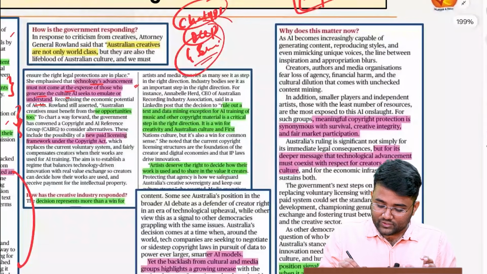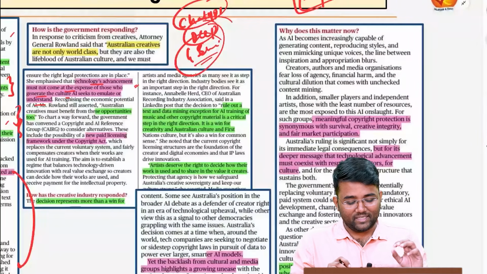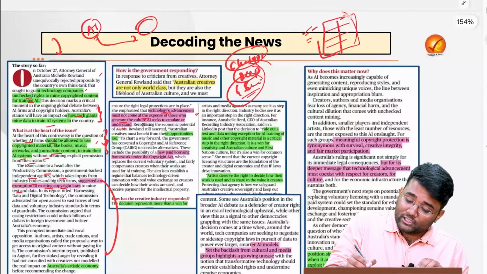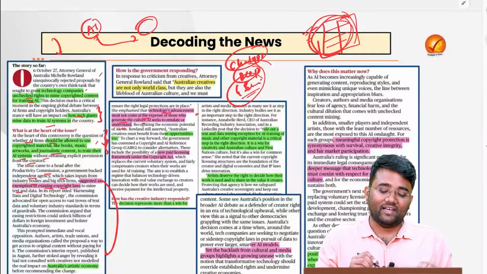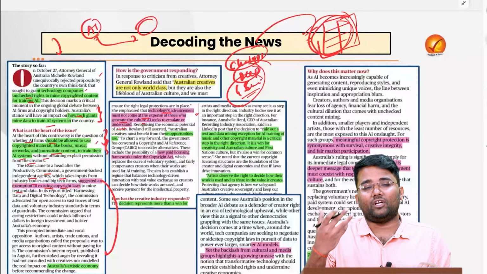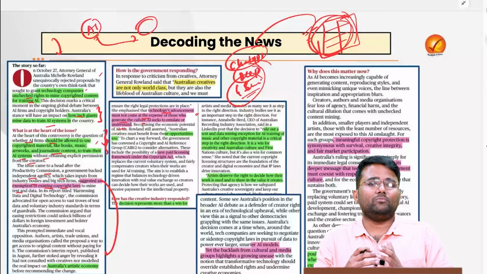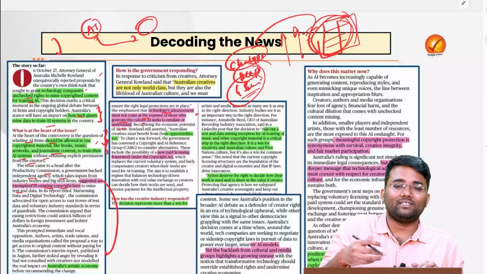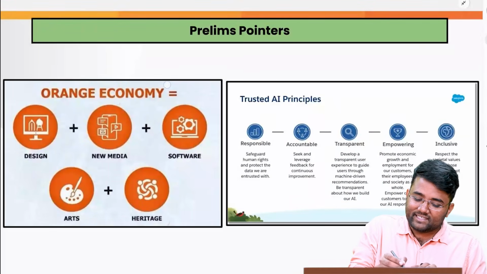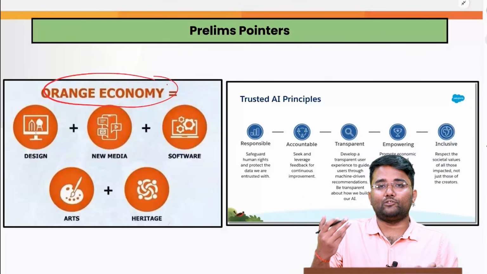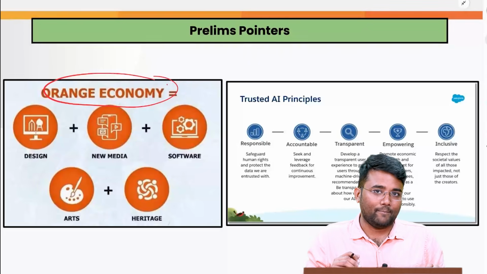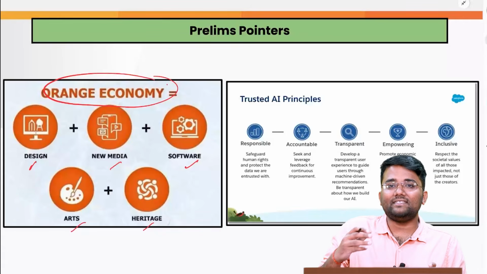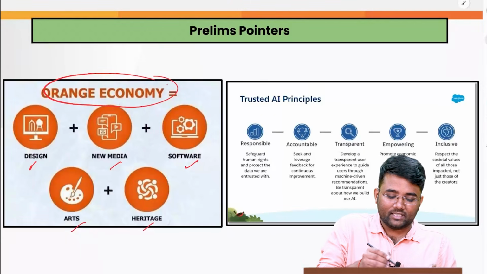As of now, Australia's position signals that technology works best when it complements human creativity rather than exploits it. So exploitation of copyrighted content should not be done. Rather, it should be used in a productive manner. Plus, whatever the earnings are, they can be shared in a proper manner so that the growth of innovation also remains at a robust level. Now, what exactly is the orange economy that India is also promoting with the help of summits like WAVES? The design, new media, software, arts and heritage come under this artistic, orange economy.